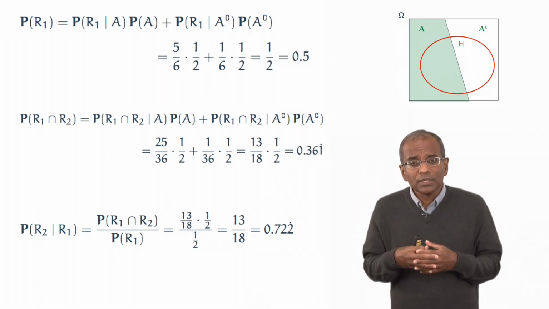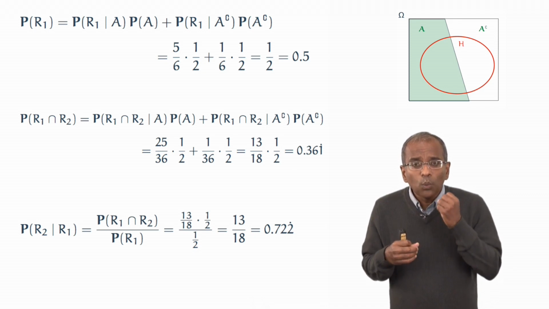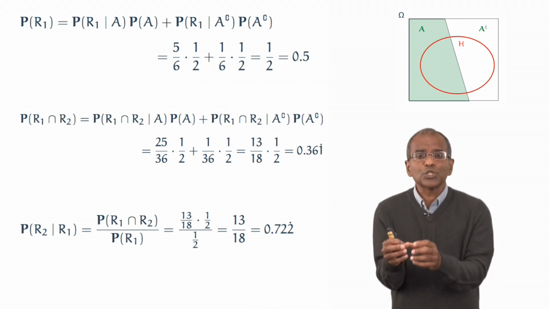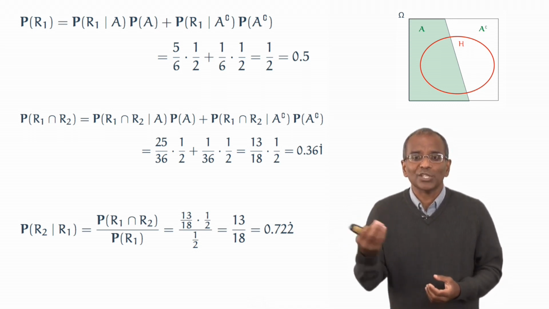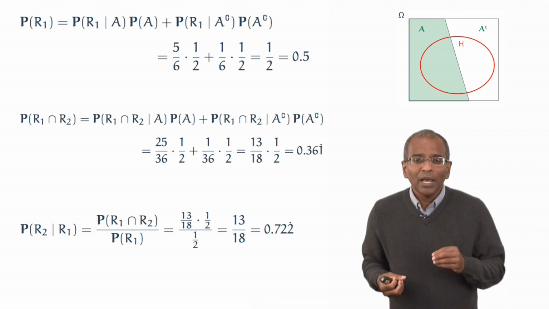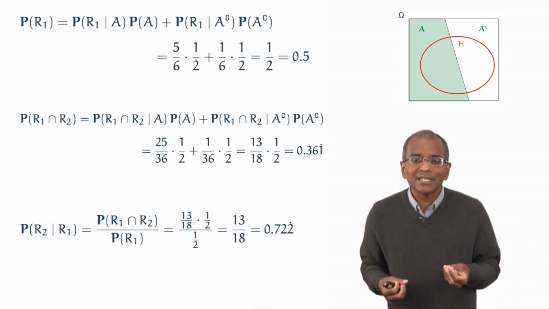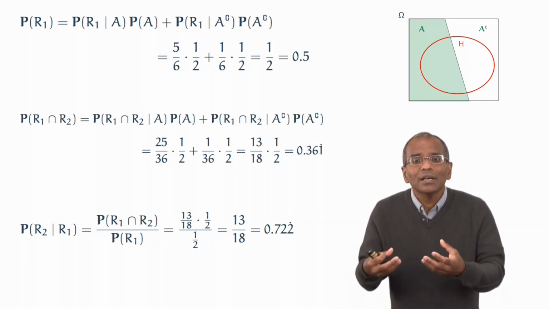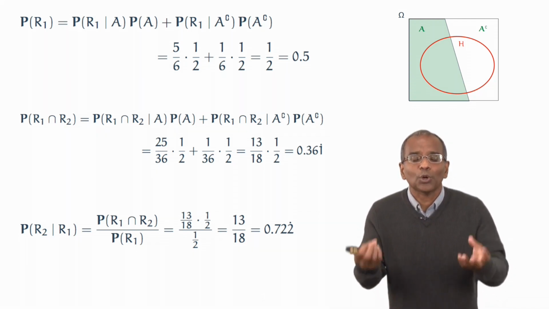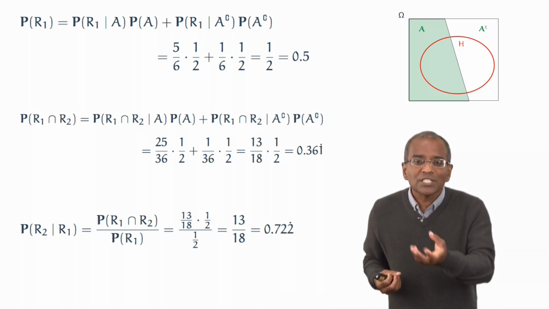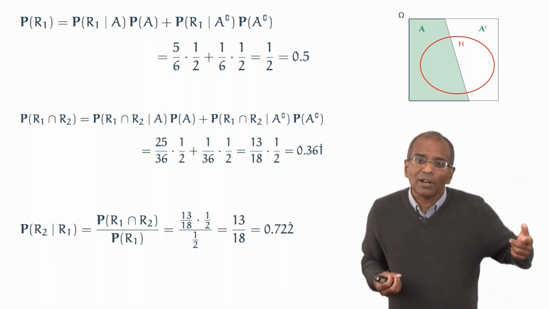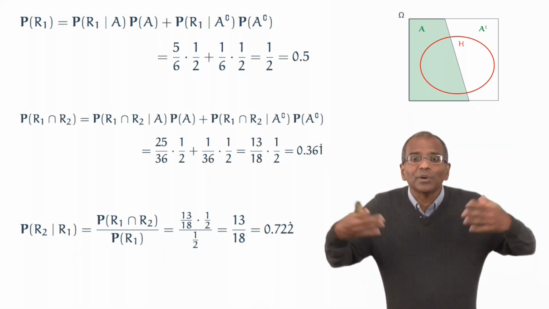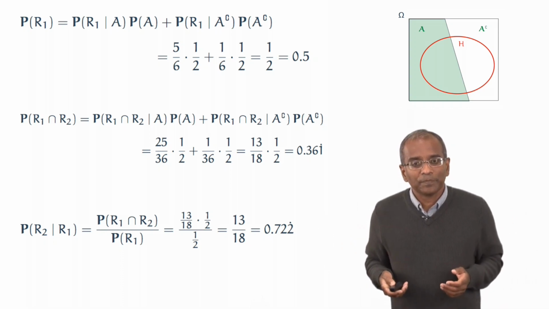On consideration, we realize that when a red face is seen, since a red face is so much more likely if the first die is thrown than if the second die is thrown, the occurrence of a red face suggests that there's a likelihood that the first die is the die being thrown. And of course, if it is the first die that is being thrown, the chance of another red face is quite high. And therefore, our raw probabilities increase via this conditioning.